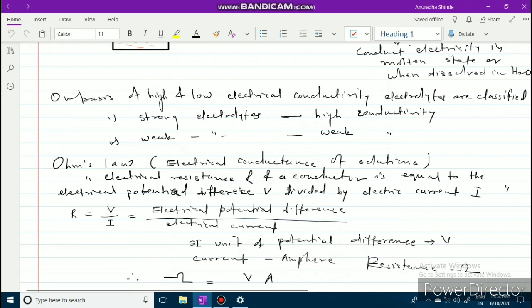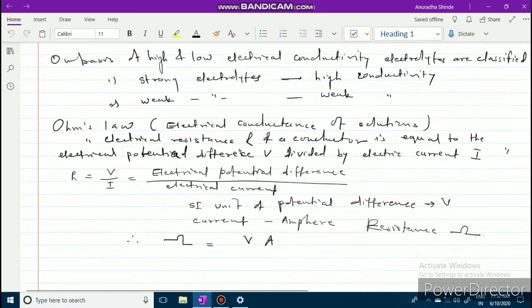So the formula is R equals V divided by I.